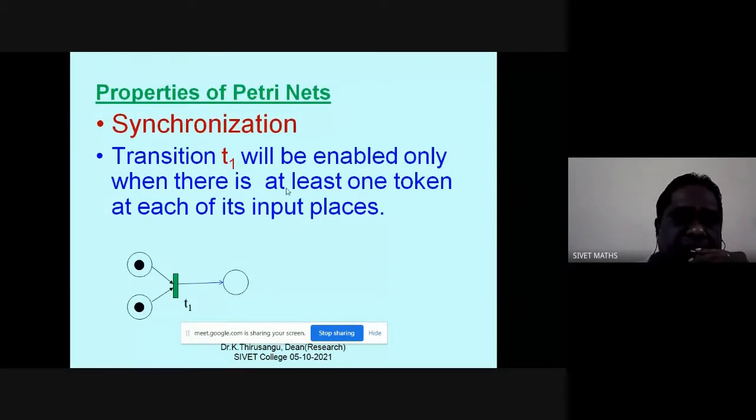Synchronization means it will take tokens from both inputs. First it will take from here, and secondly from here, but it will deposit only into this place.